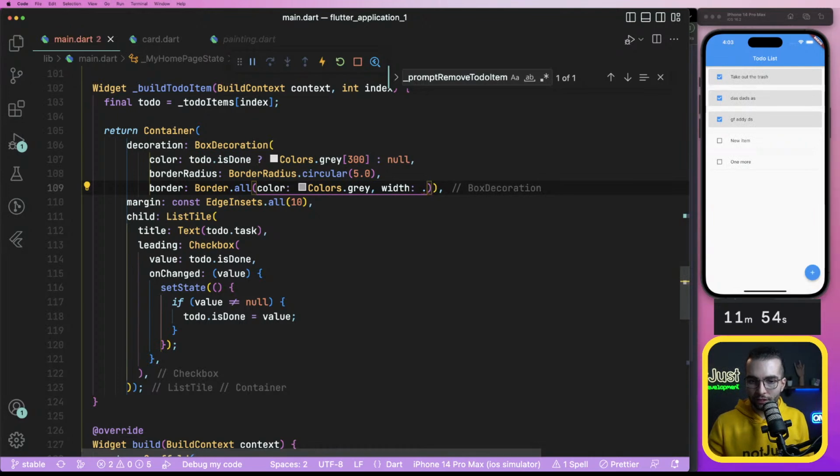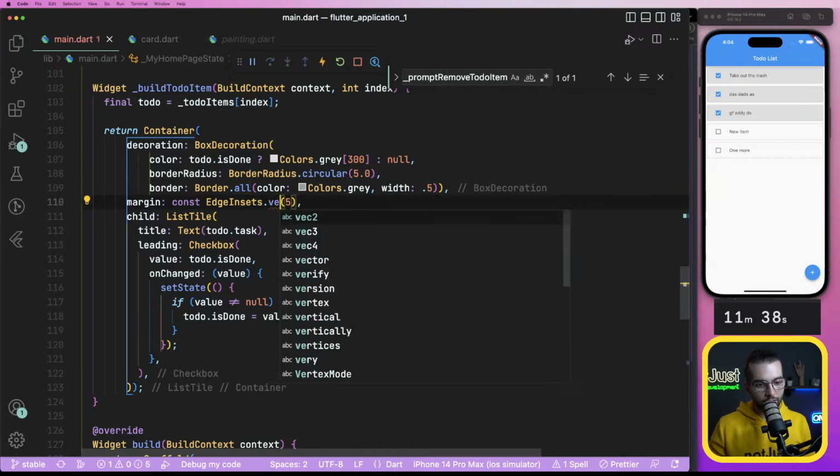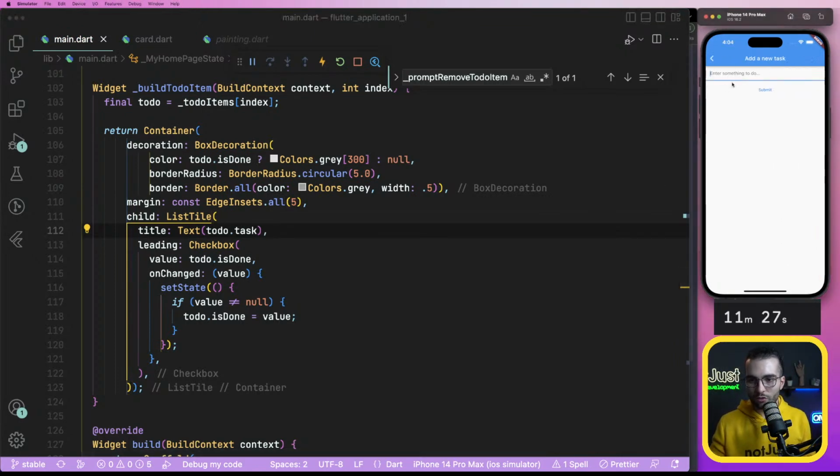Yes, you can. 0.3. 0.5. I like it. Let's go. Margin probably 5 is going to be enough. Margin constant sets vertical. Can you do that? Vertical? No. I know. Probably you can adjust them on the sides as well. But I like it. I like how it's kind of simple.